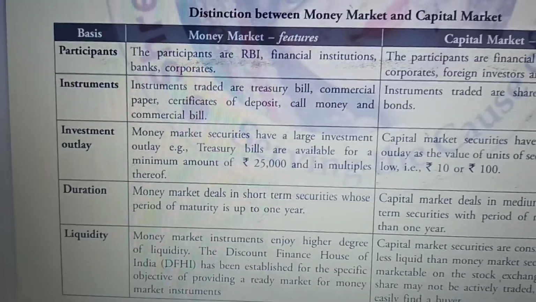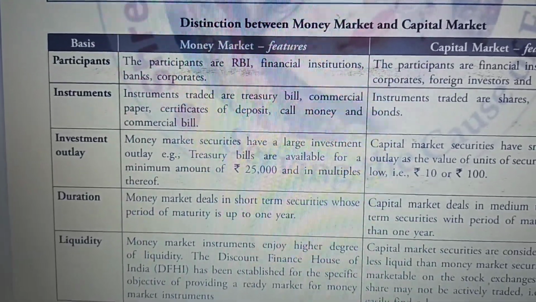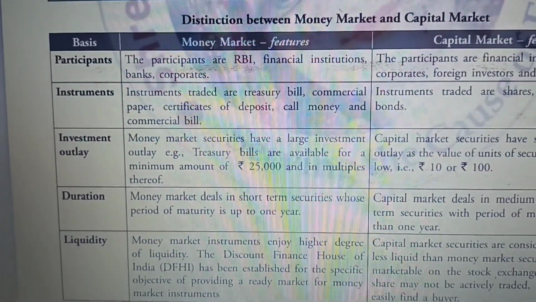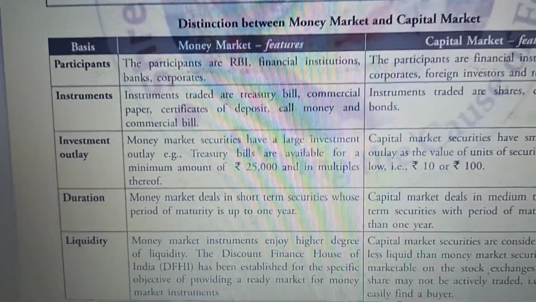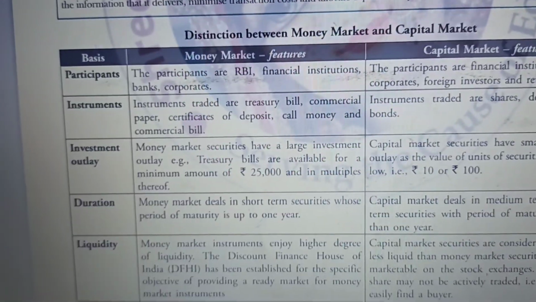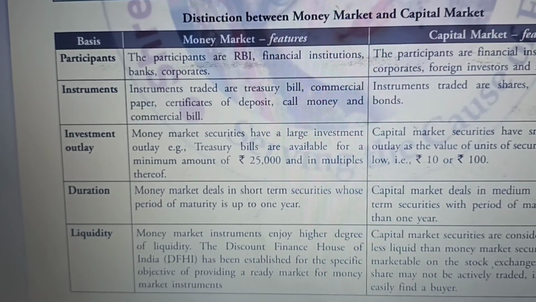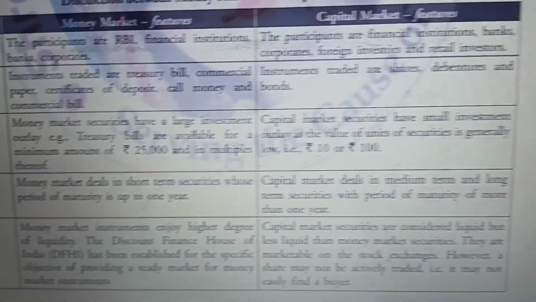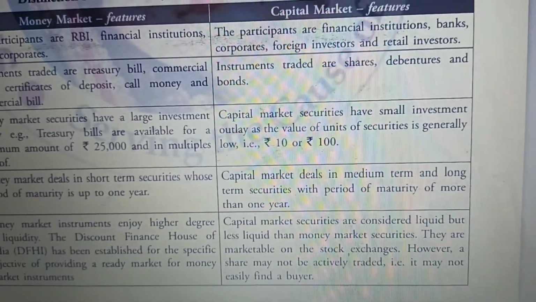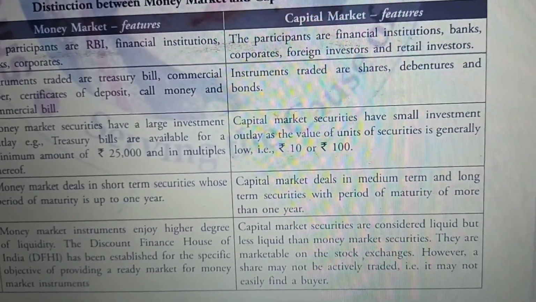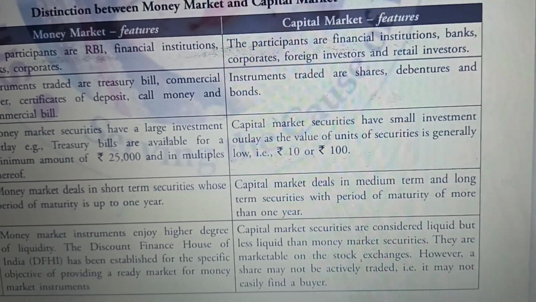Now duration, the time duration. In the money market, the investment and maturity period is up to 1 year. Means within 1 year the instrument has to be converted into cash. So that is why high liquidity is there in the money market. Whereas when we talk about the capital market, it is medium term and long term. Means those investments have a maturity period of more than 1 year.